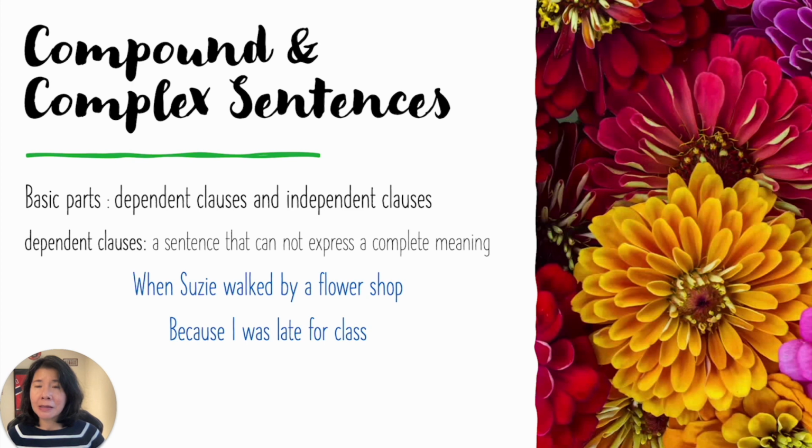Dependent and independent clauses. The basic units of these two sentence types are independent and dependent clauses. A dependent clause is a sentence that cannot express a complete meaning. In other words, the meaning a dependent clause expresses is incomplete; it doesn't finish what it's saying. For example, when Susie walked by a flower shop. When Susie walked by a flower shop, then what? It isn't finished. Next example, because I was late for class. Well, this is also incomplete in expression.